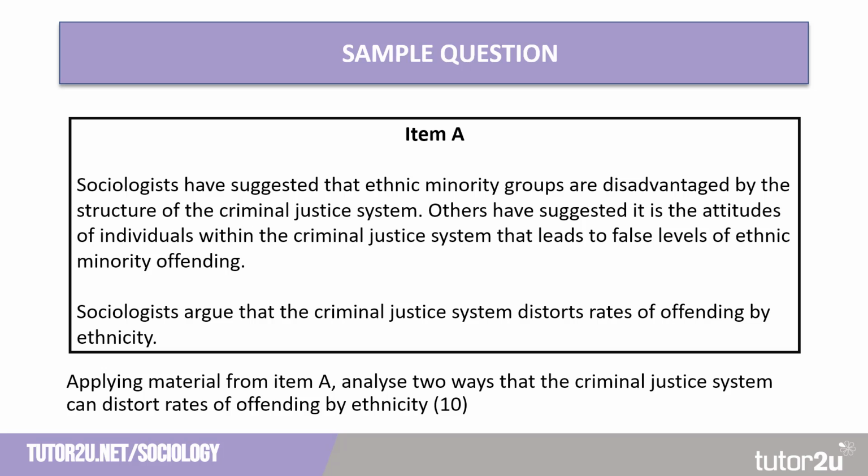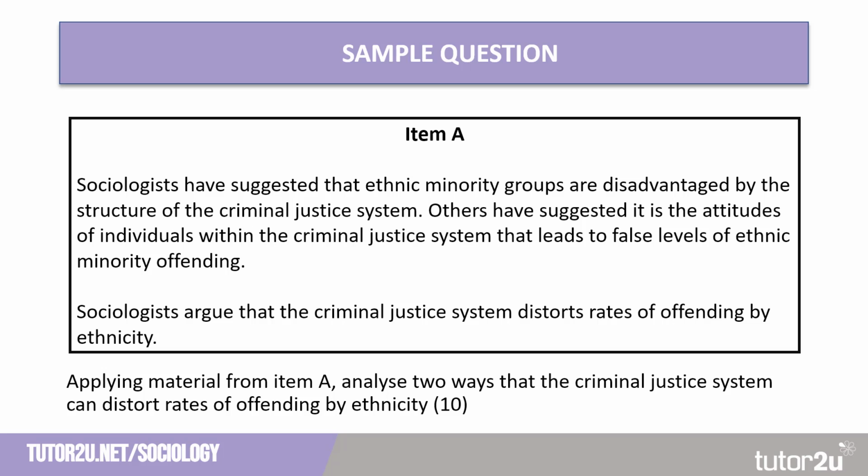Now the layout of this question has changed over the last few years, but it still presents you with an item. There will be an item and 3 sentences roughly within that item. We've laid it out like this. Item A. Sociologists have suggested that ethnic minority groups are disadvantaged by the structure of the criminal justice system.